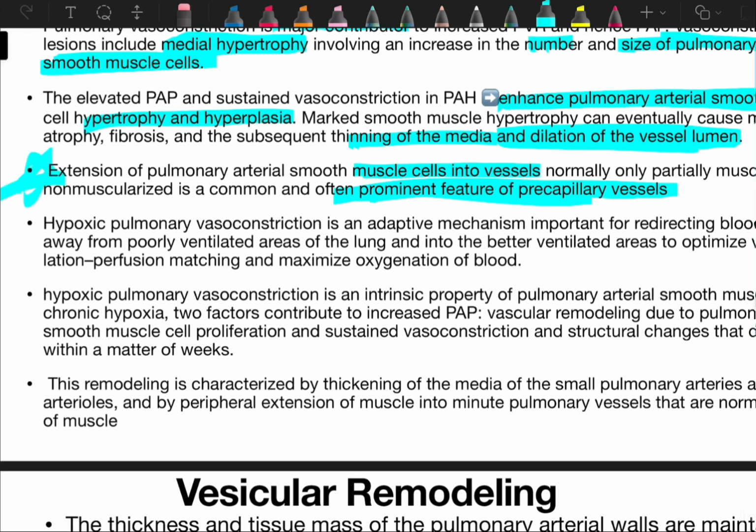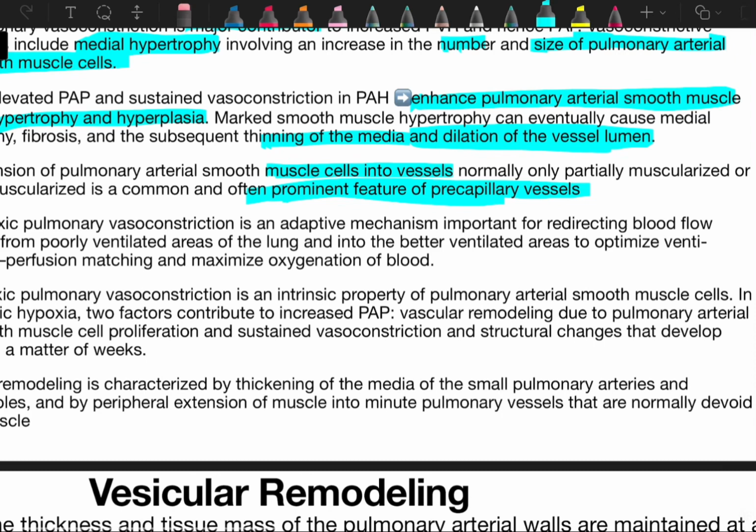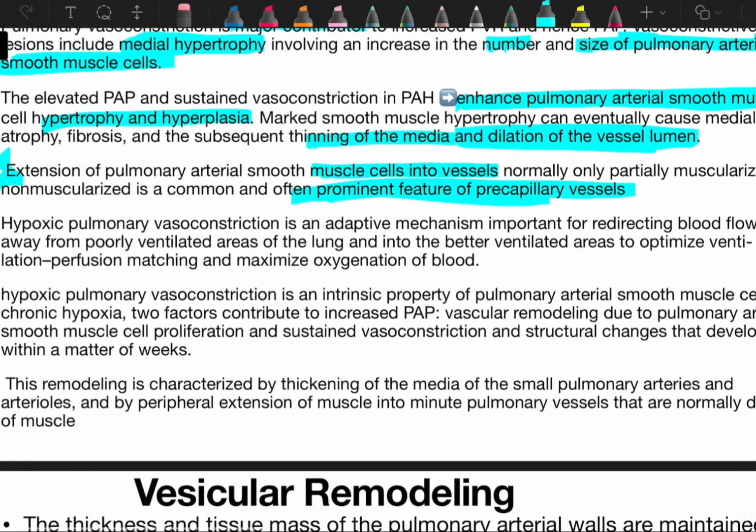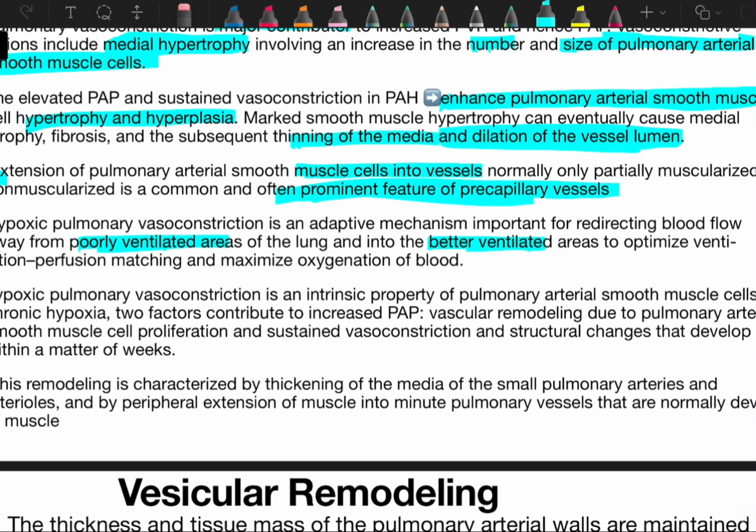Hypoxic pulmonary vasoconstriction is an adaptive mechanism, important for redirecting blood flow away from poorly ventilated areas to the lung that is better ventilated, to optimize ventilation-perfusion matching and maximize oxygen saturation. So this is a normal mechanism, but they are telling us that hypoxic pulmonary vasoconstriction is an intrinsic property of pulmonary arterial smooth muscle cells.